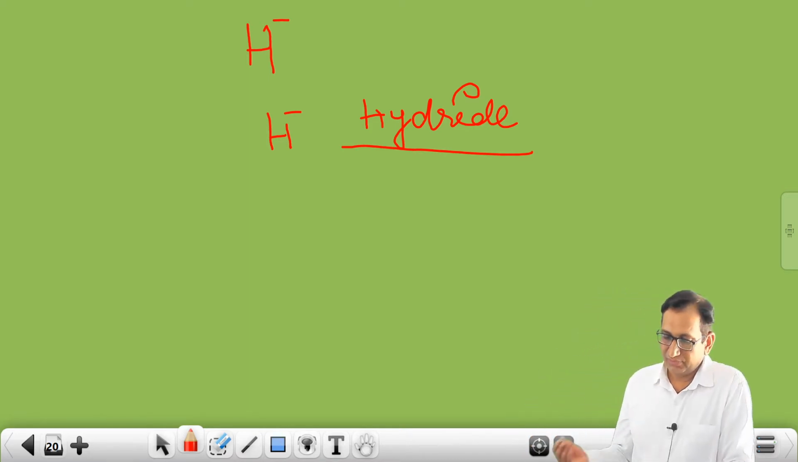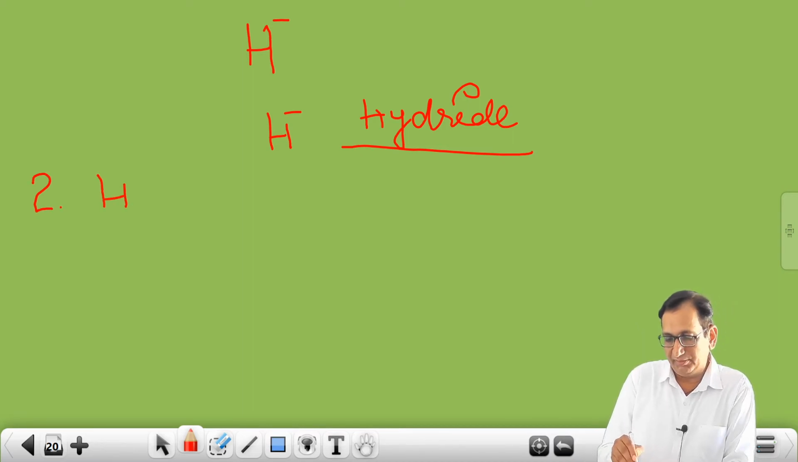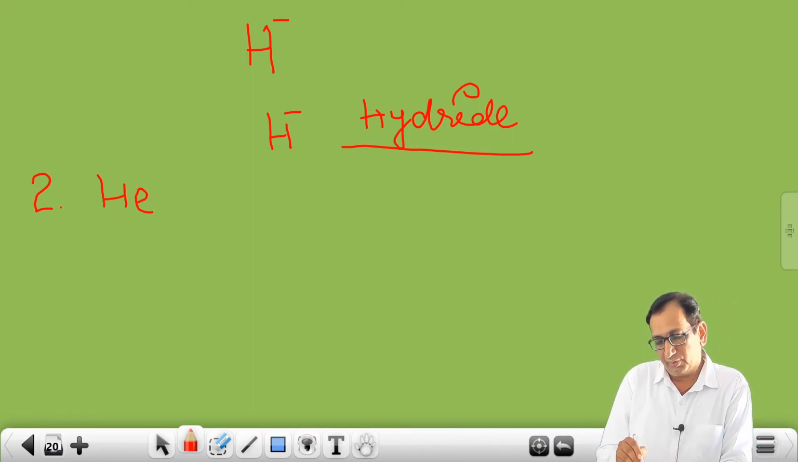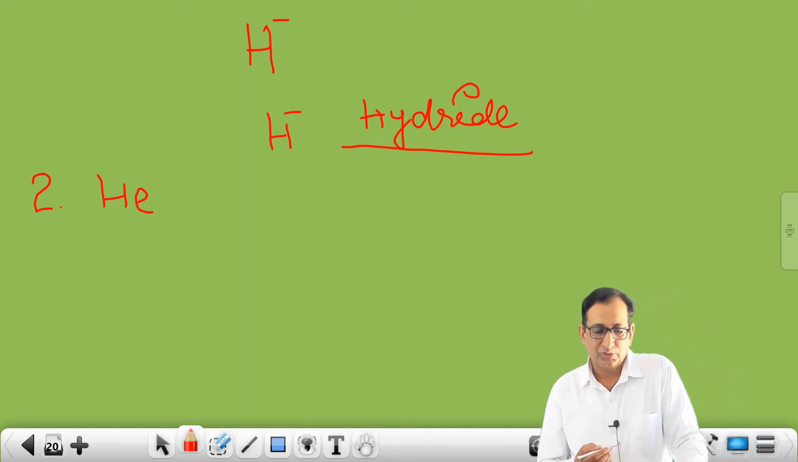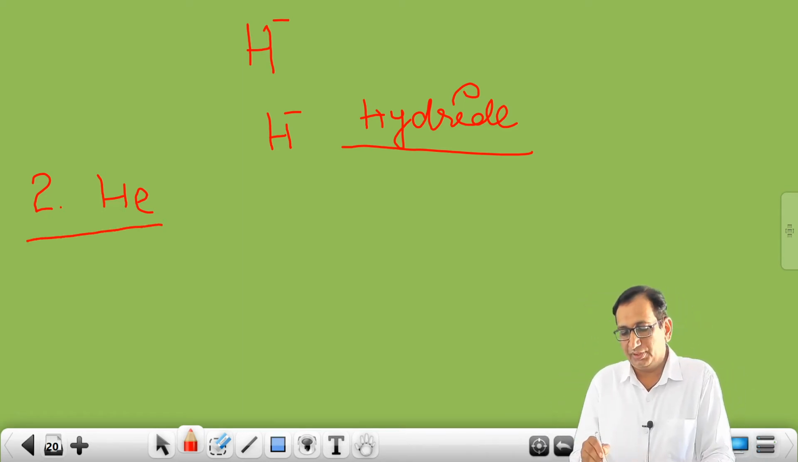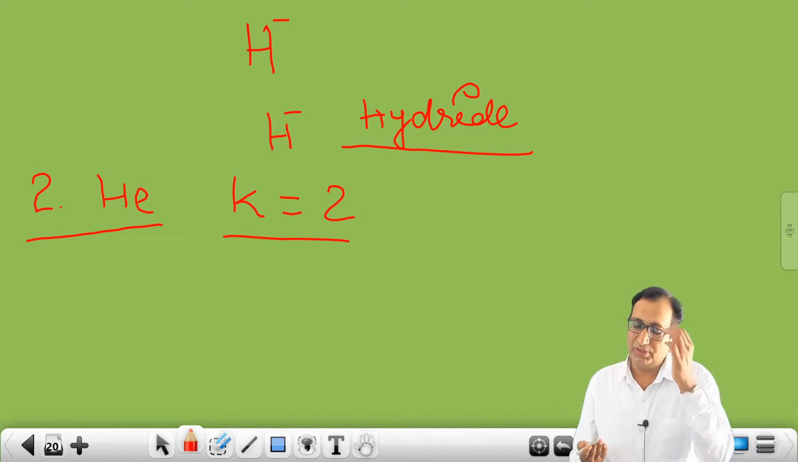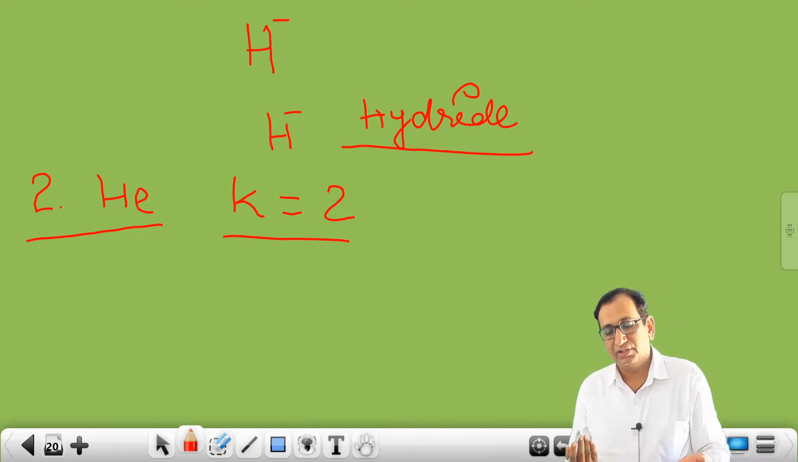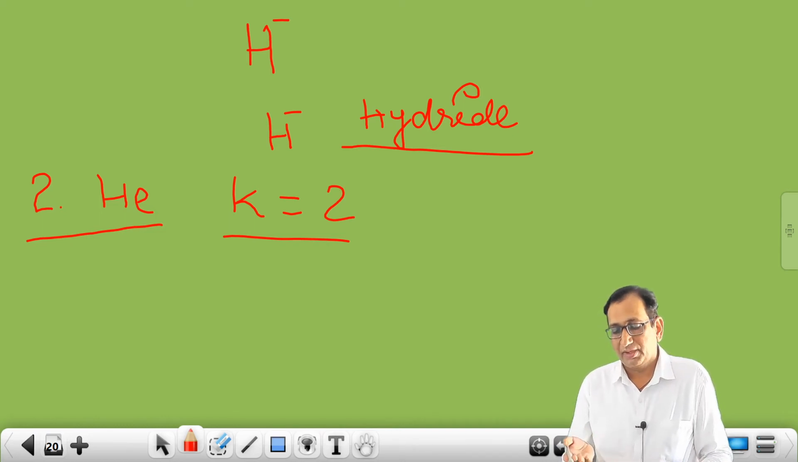Now students, the second atomic number, that is helium. The atomic number of helium is 2, you know. So definitely the electronic configuration of helium is 2 in the K shell. Both electrons accommodate in the K shell. It means here the valence electron is 2 only, and this is a noble gas.